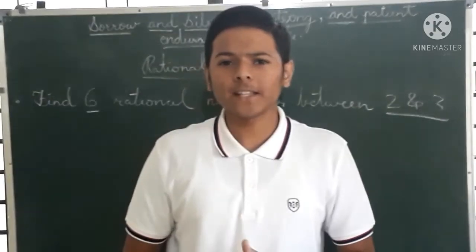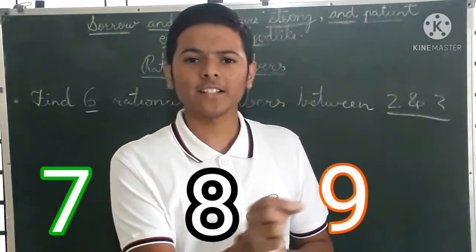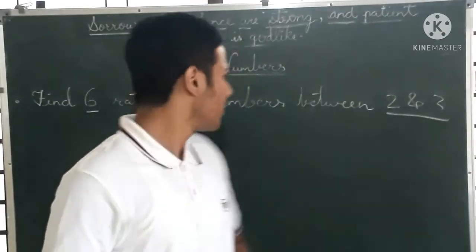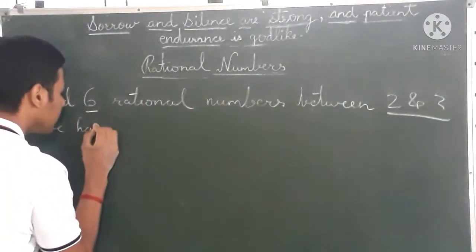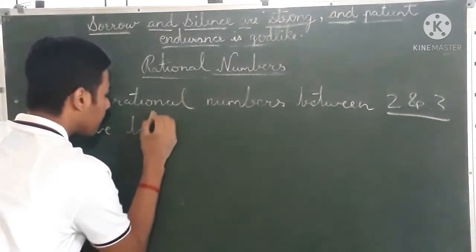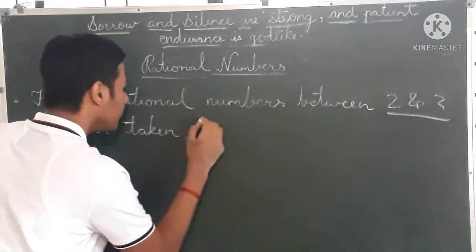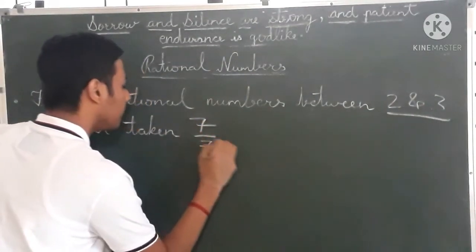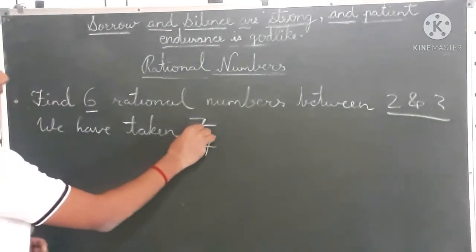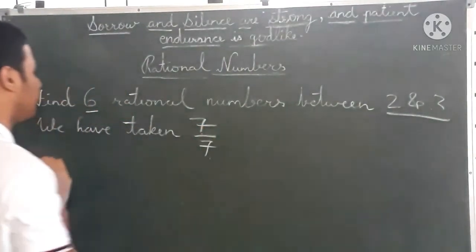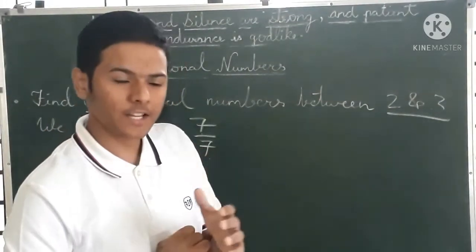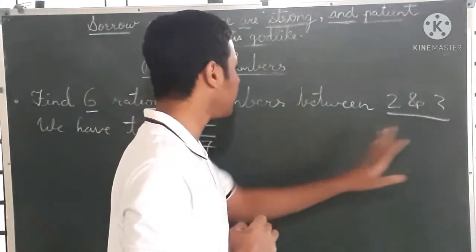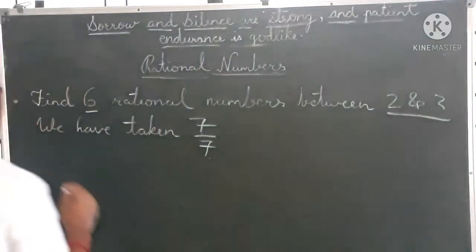What are the numbers greater than 6? 7, 8, 9 and so on. So we have taken 7 by 7, 7 in the numerator and also in the denominator. Now just divide and multiply this 7 by 7 by 2 and 3.